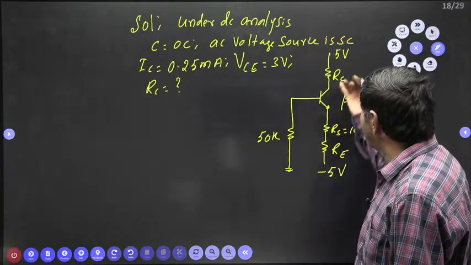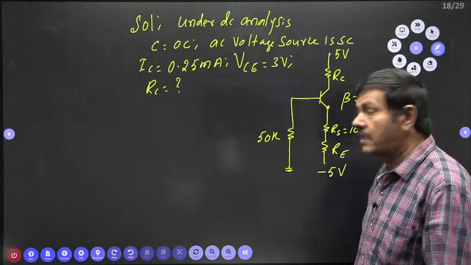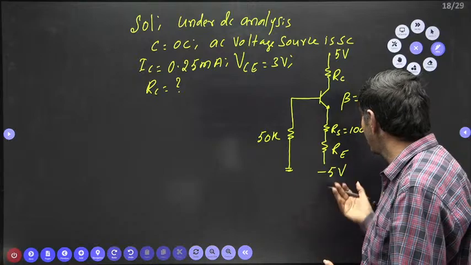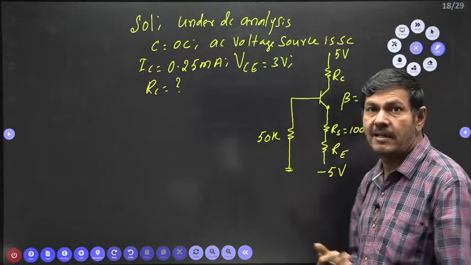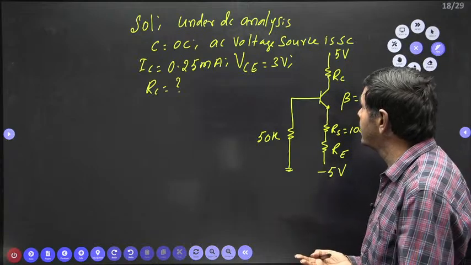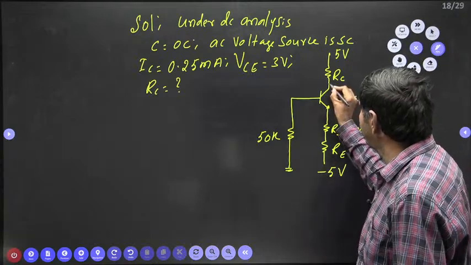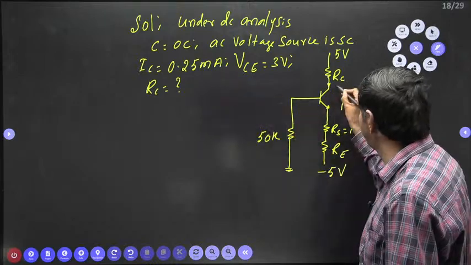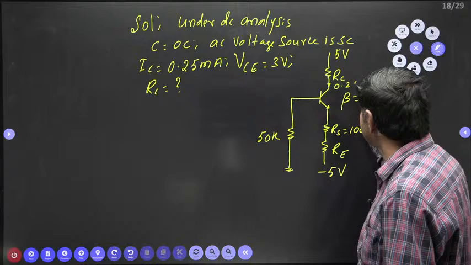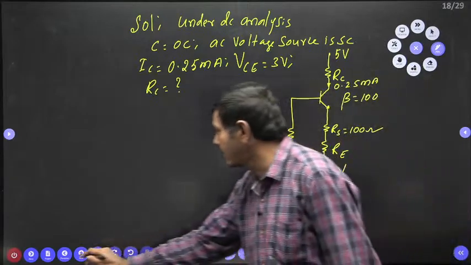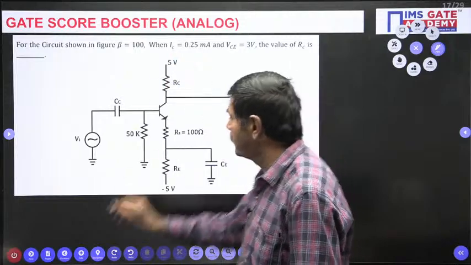But I cannot directly calculate the RC value. Initially we need to calculate RE. Once I know the RE value, I can determine the RC value. Sir, why is RE required? This doubt is common. You know very well that IC is given in the problem as 0.25 milliamperes.